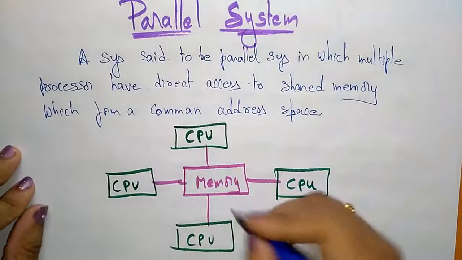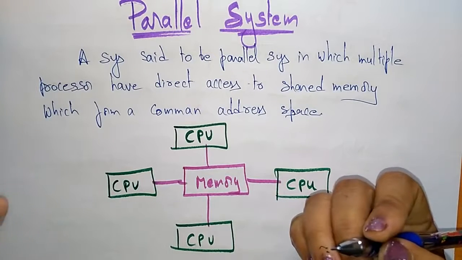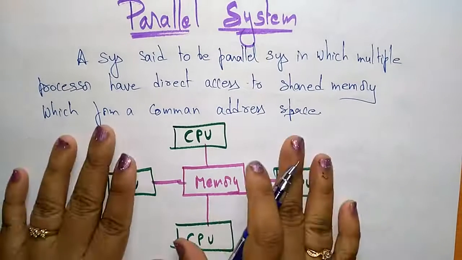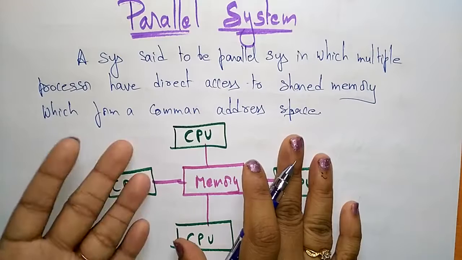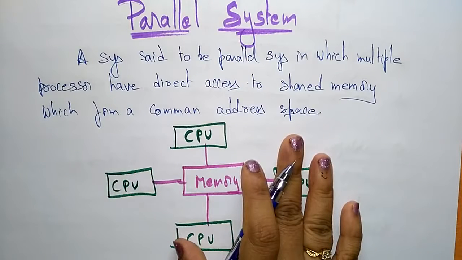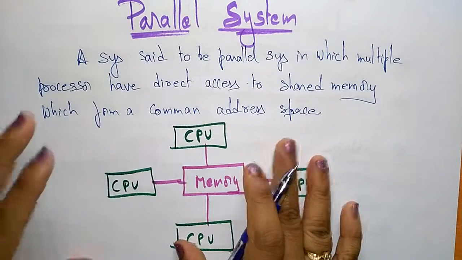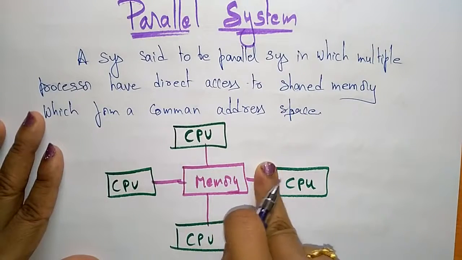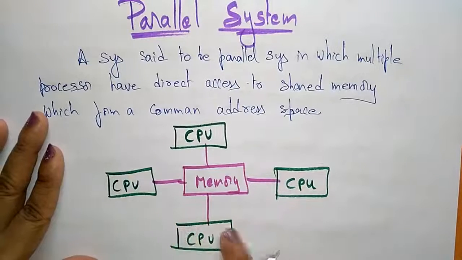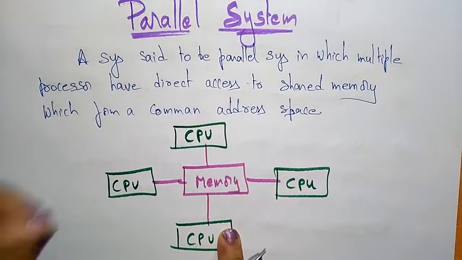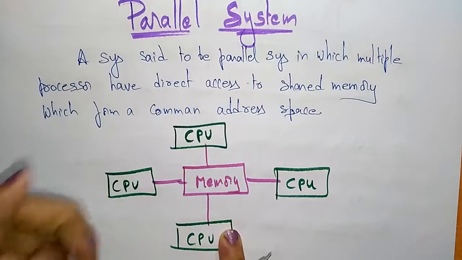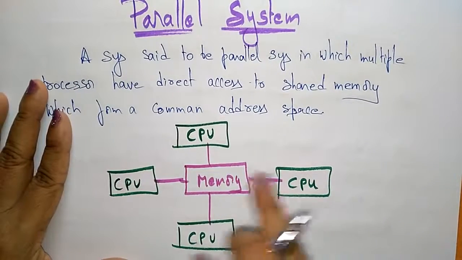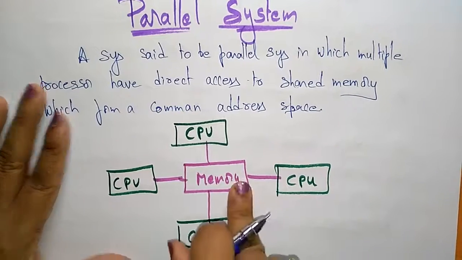It uses two or more processors in combination to solve a single problem. Why are we using a parallel system? These two or more processors work together to solve a single problem. Suppose a large problem is there. That problem will be divided among these processors and executed by sharing the same memory.